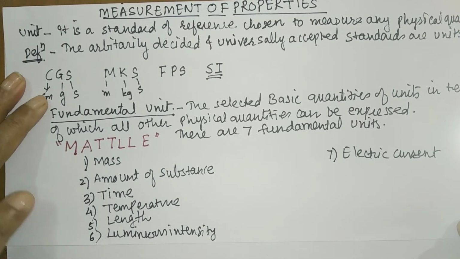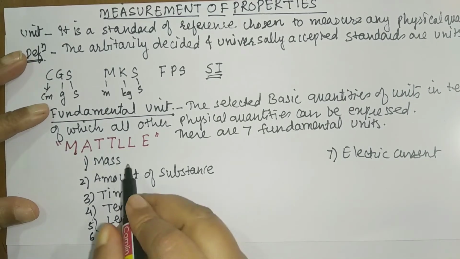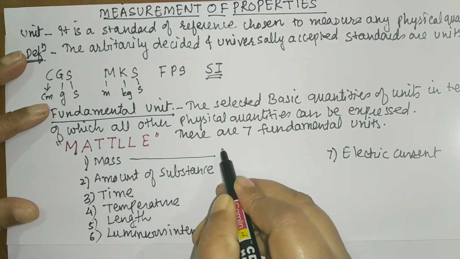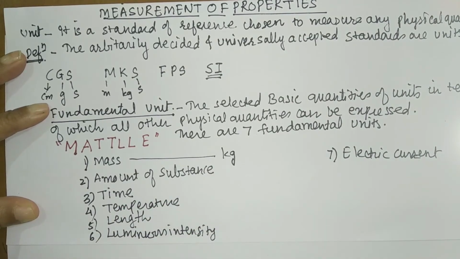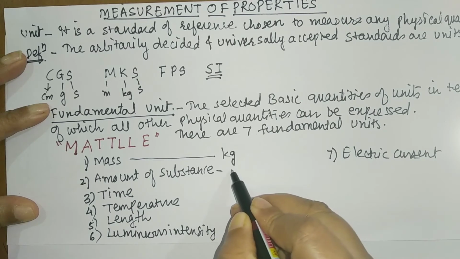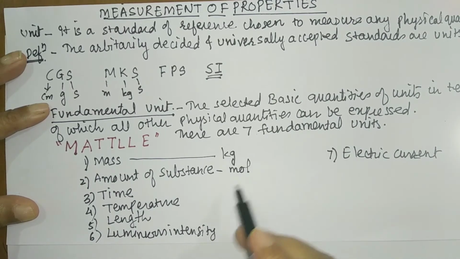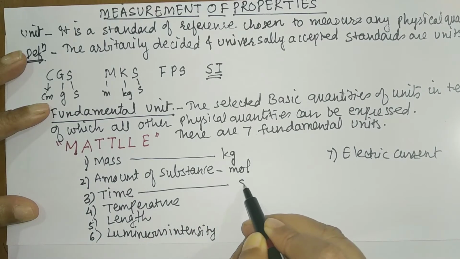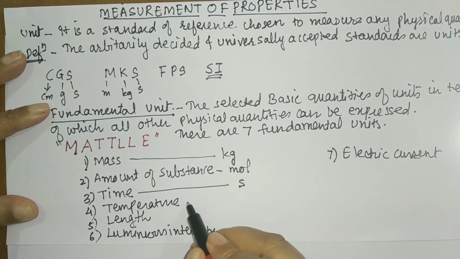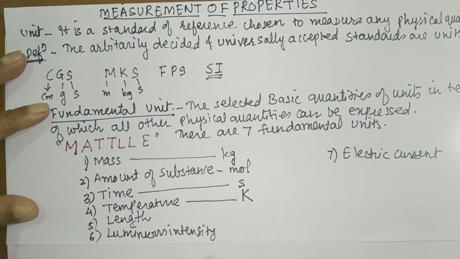Let us see the units we use here. For mass, we use kg. Amount of substance, we use mole and it is represented as mol. Time is in second, so I will write s. Temperature is in Kelvin, capital K. Length, we take this in meter, so small m. Luminous intensity is given in candela.